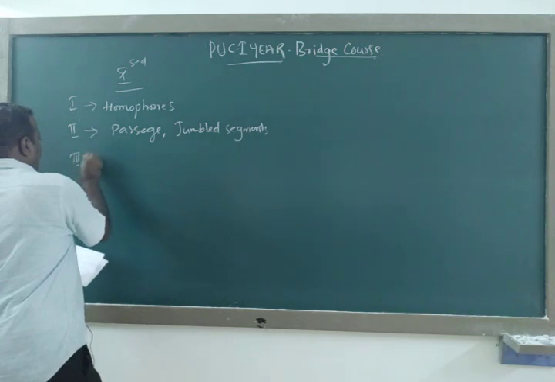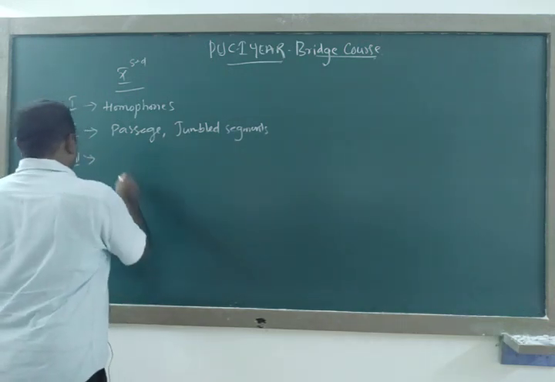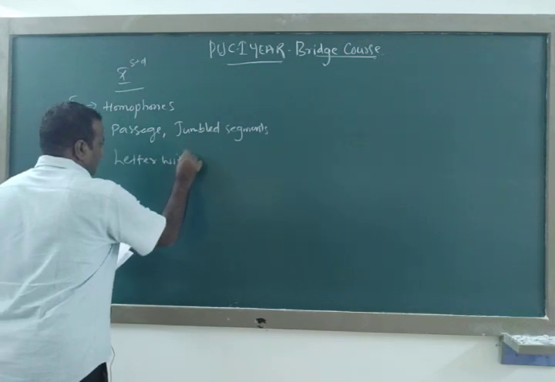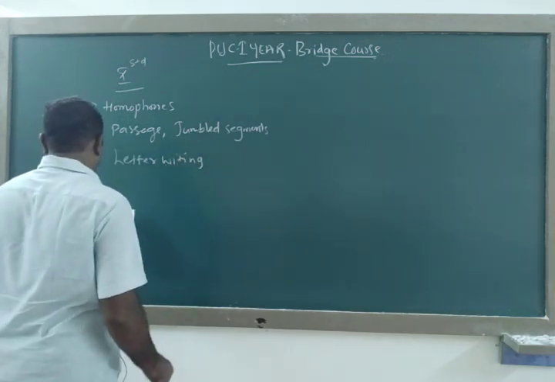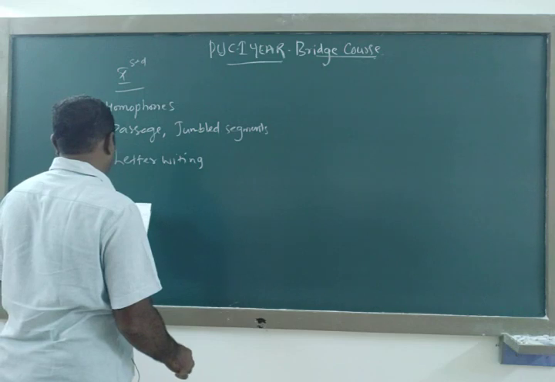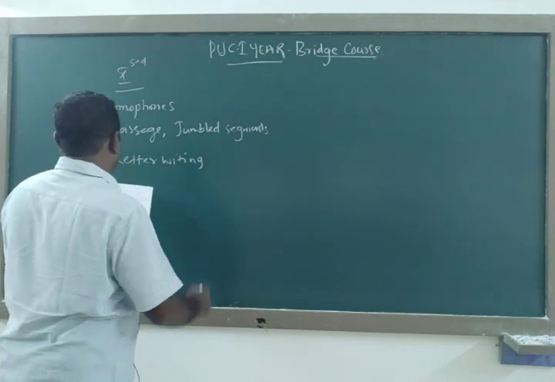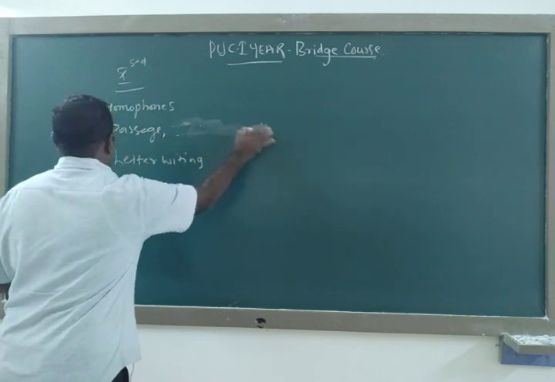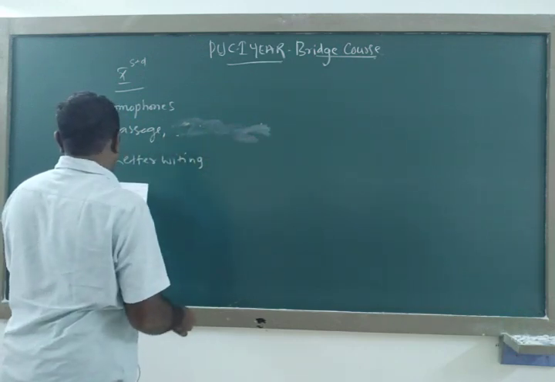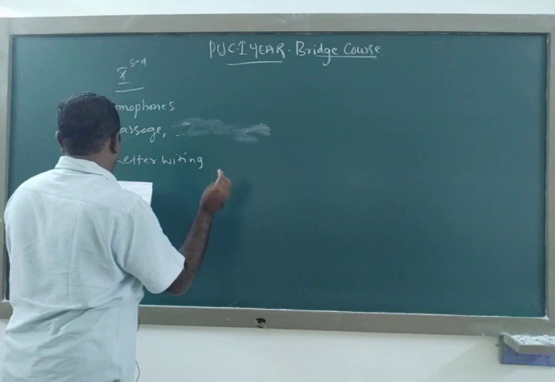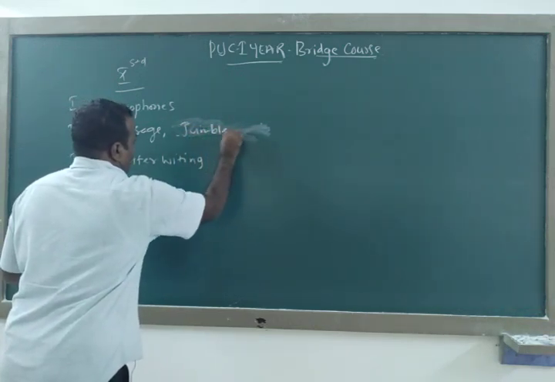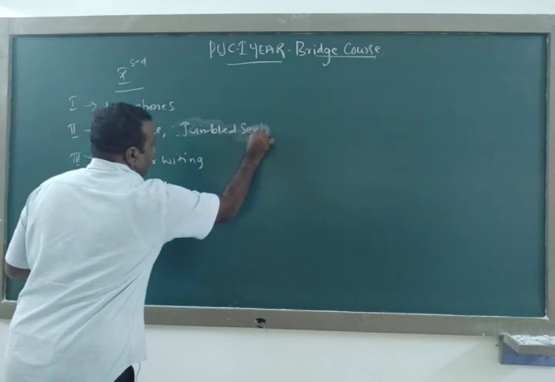Then the third one here, letter writing. Jumbled segment will come in this section. Jumbled, not words, segments here.